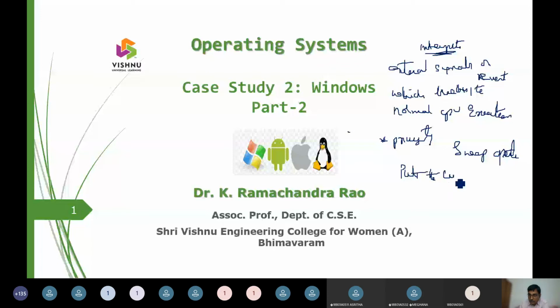It puts the current job in the stack. We call that suspend. That means the instruction pointer and the program counter have the current value and next value.